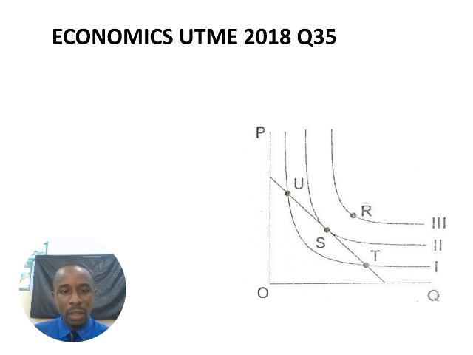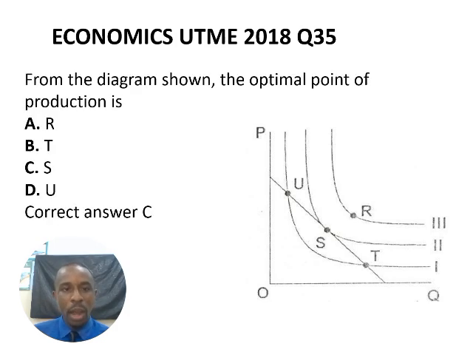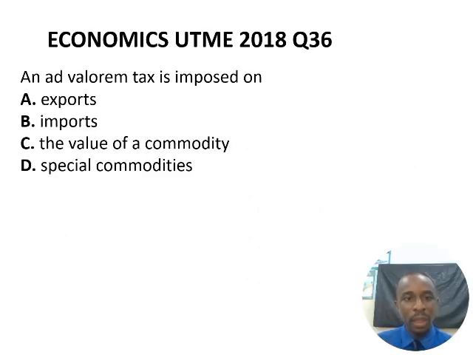Now number 35. We have from the diagram, the optimal point of production is this point X. This point X is the optimal point of production where this line meets with this second curve, and that's option C. We have question 36. An ad valorem tax is imposed on the value of a commodity, option C. It is an indirect tax that is imposed on the value of the commodity.